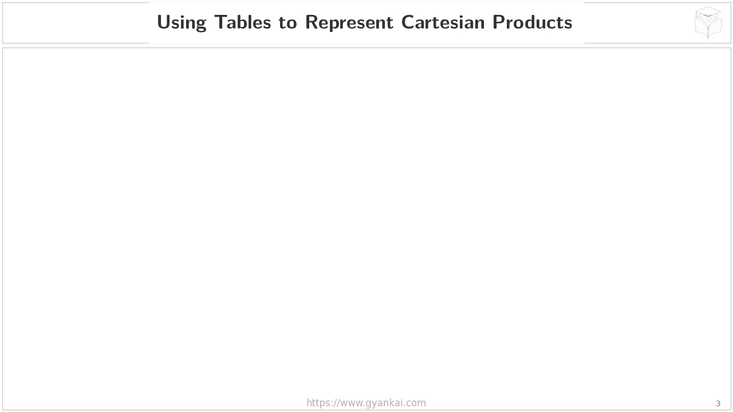Using tables to represent Cartesian products. So now that we've discussed why visual representations are helpful, remembering that listing out all the ordered pairs can get messy quickly, let's dive into how to create these visuals. This slide focuses on using tables, and it breaks down into 2 main steps.